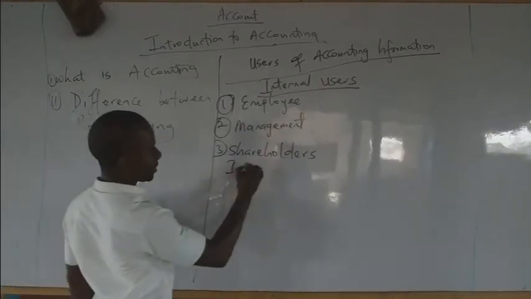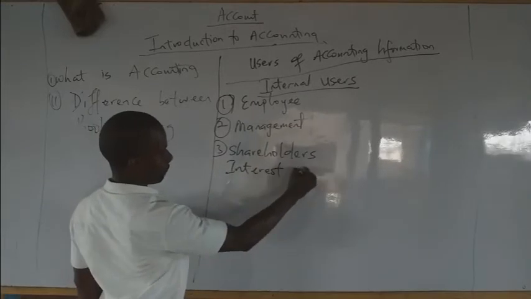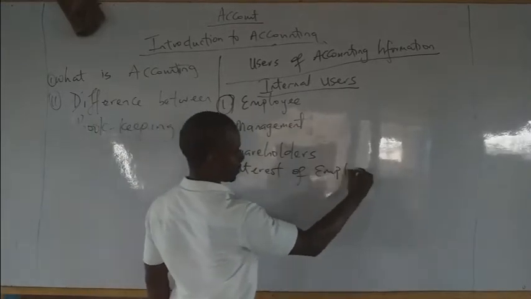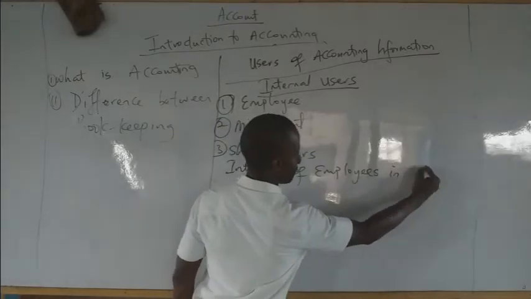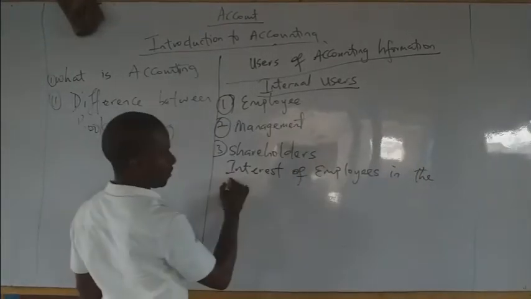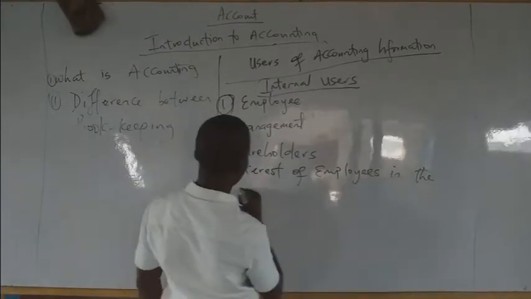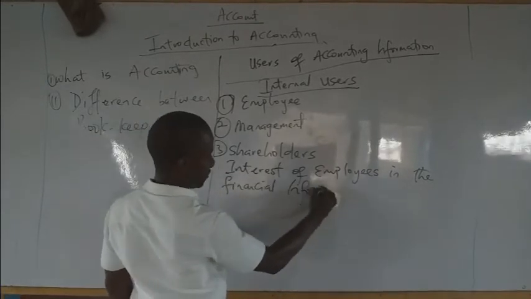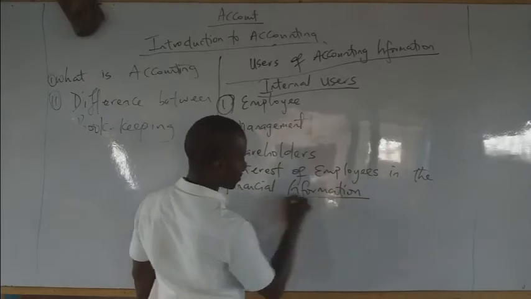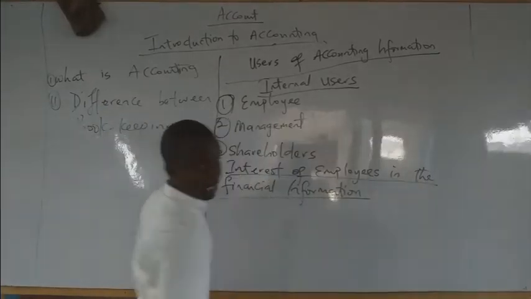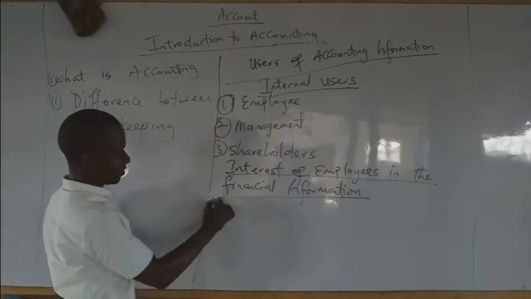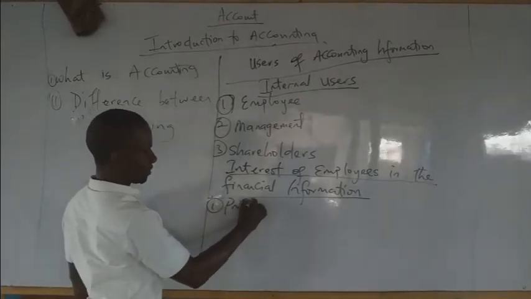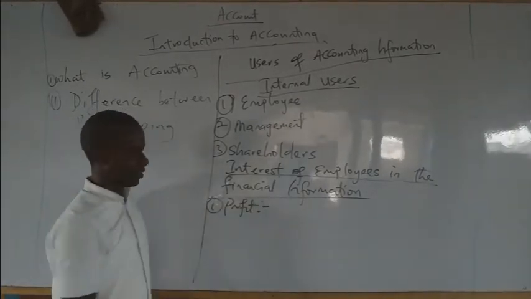Let's look at the interests of employees in the financial information. The first major interest of an employee is always after the profits. And why is it after the profits?